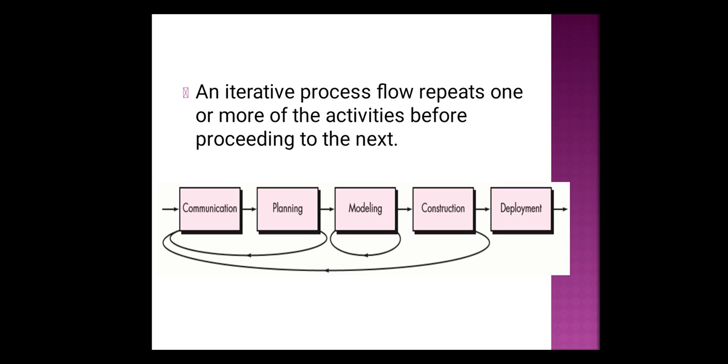That means you move to the customer, and again you take suggestions from him. Again you start with communication, planning, modeling, and construction. That means a set of activities will be executed repeatedly, and which activities? Preceding activities. So iterative process flow repeats one or more activities before proceeding to the next activity. That is iterative process flow.